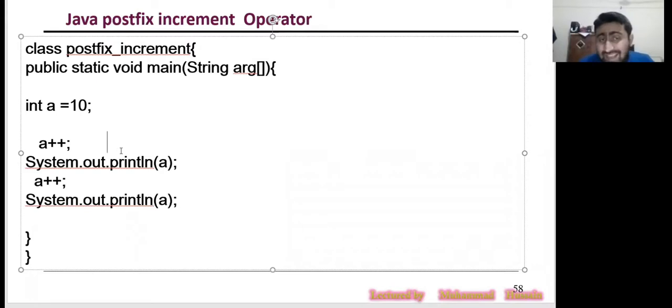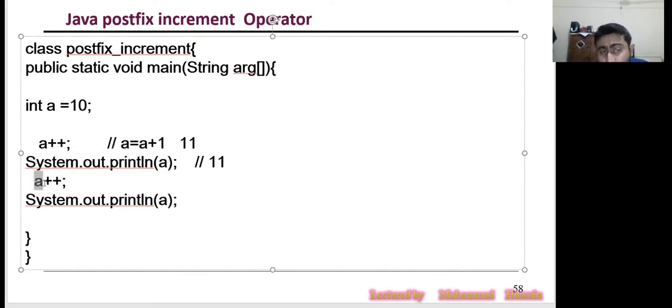So what does A plus plus mean? A plus plus means that you have to add 1 to A and assign it to A. This is the complete meaning. Okay, the operation has been done here. Now what value does A have? A has 11. And this SOP will show 11 on screen. That's it. And now the compiler comes to this line.